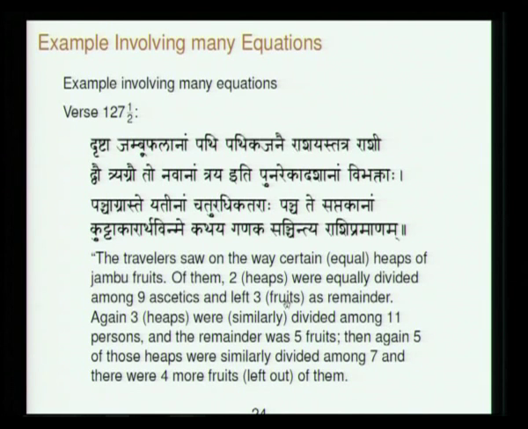After distributing them, 3 was the remainder. Again 3 heaps were similarly divided among 11 persons and the remainder was 5. 5 heaps were similarly divided among 7 and there were 4 more fruits left.